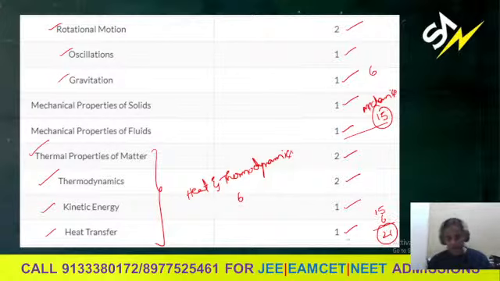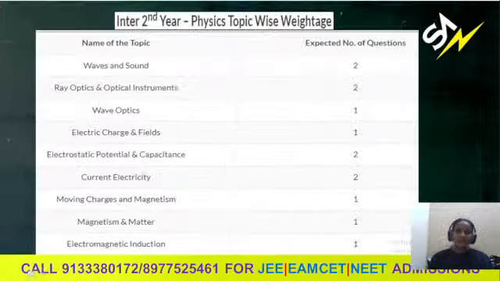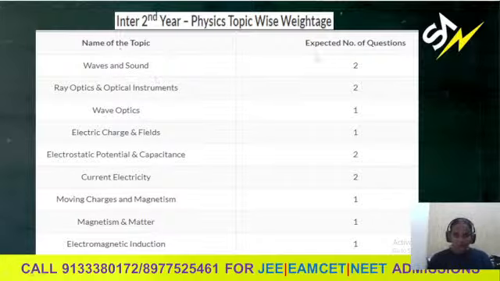This is the topic-wise weightage from the first year physics. You need to give priority to important chapters: laws of motion, rotational motion, thermal properties of matter, thermodynamics, where more questions are expected than the other topics. Next, let us check the inter-second year physics topic-wise weightage. Here we are given the name of the topic and the number of expected questions.